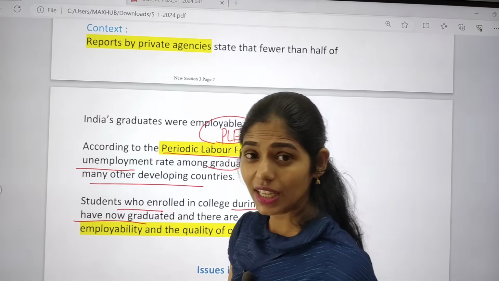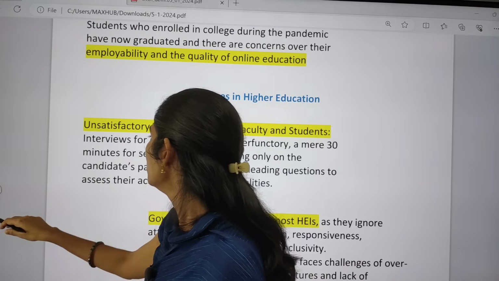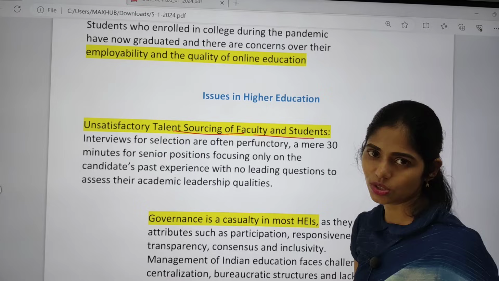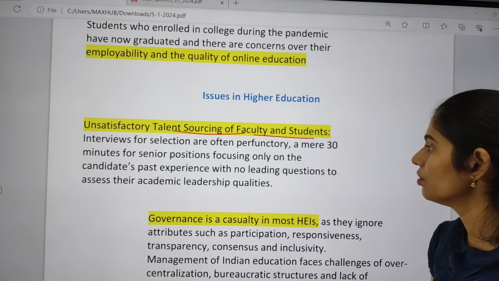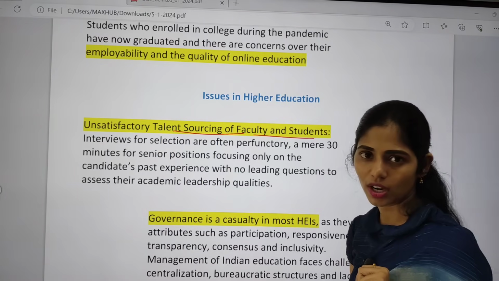Now let us see other important issues of higher education. The first one is unsatisfactory talent sourcing of faculty and students. Whenever we conduct interviews for the selection of faculty, we do not focus especially on their leadership qualities.